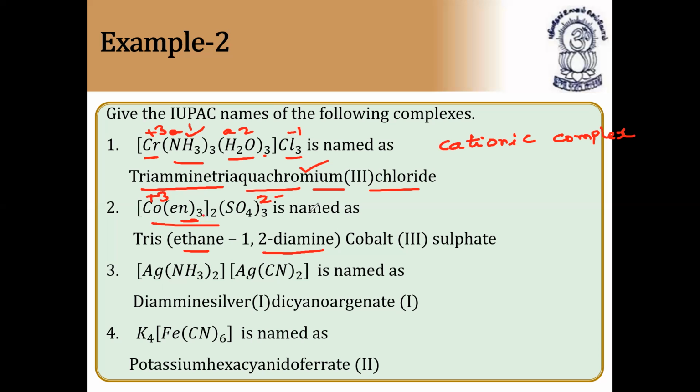Cobalt, and sulfate is outside. So the oxidation state of cobalt is +3. So cobalt(III) sulfate. How many sulfates there are is also not required to count.